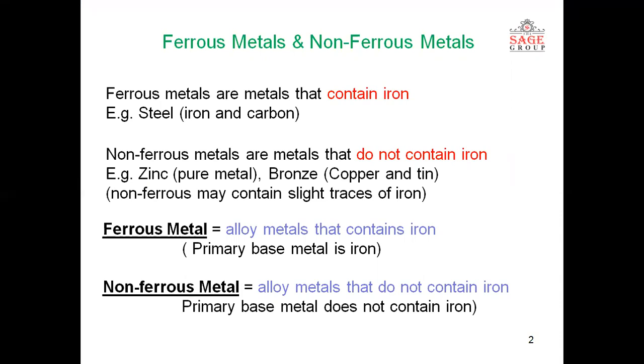So they are called non-ferrous metals, and an example is copper. Copper contains no iron. It may contain it in the form of impurities in trace amounts. And ferrous metals are iron and steel. Iron and steel are good examples of ferrous metal. The non-ferrous metals, as discussed, include zinc, copper, tin, lead. All these are good categories of non-ferrous metals.